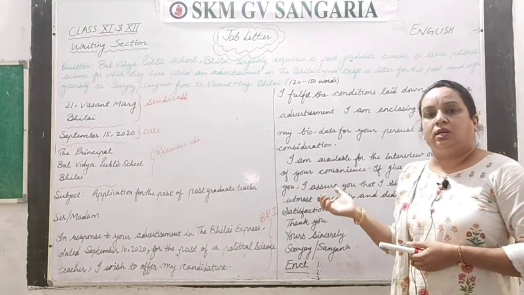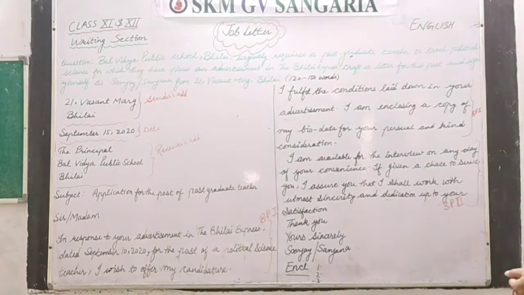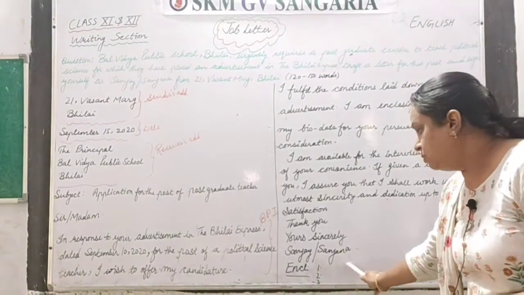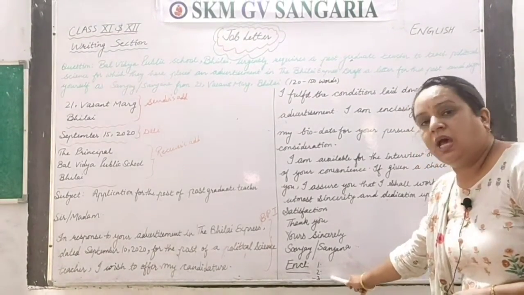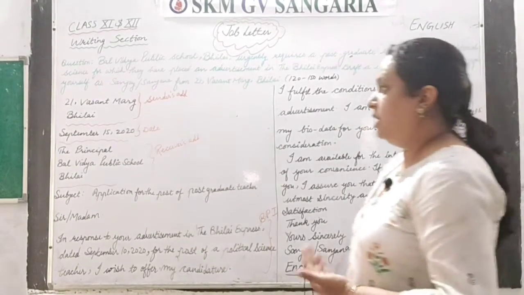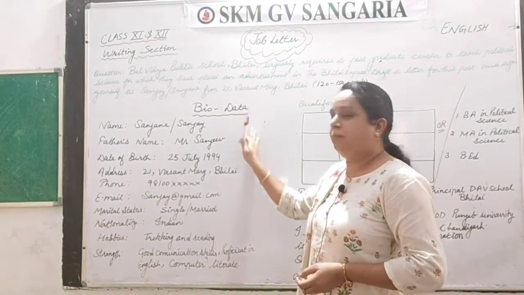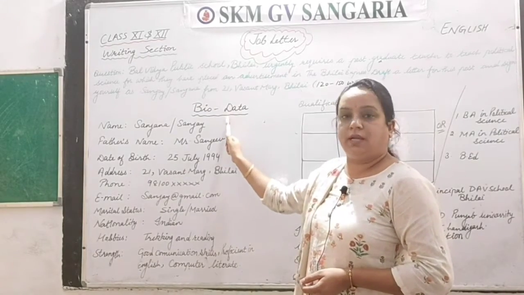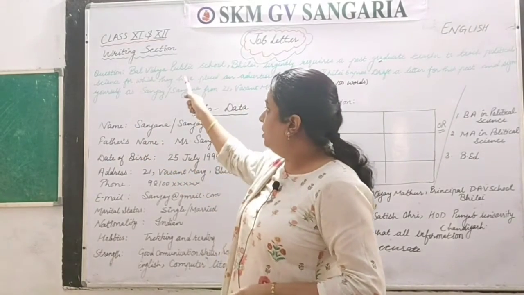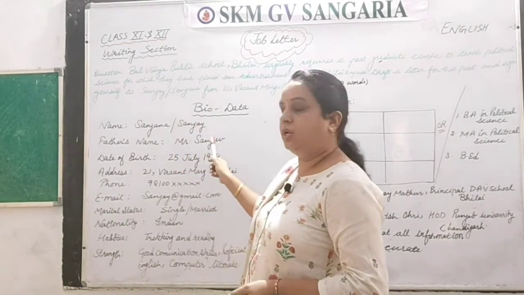That is biodata. So biodata also we will do, but before that just take a screenshot of this and note it down in your notebook. Here in this enclosure column you have to fill 2 passport size photographs, biodata and attested copies of certificates. Okay. See what you have to write in biodata. After the enclosure you have to write in the middle of the page, biodata, as a heading. And the very first thing you have to cover here is the name, and we have been given Sanjay or Sanjana, so any one you have to choose here. Okay, I have written both here, but you have to write any one.